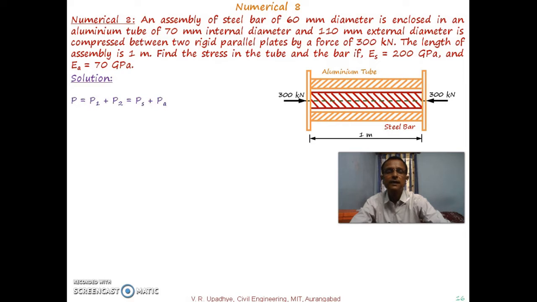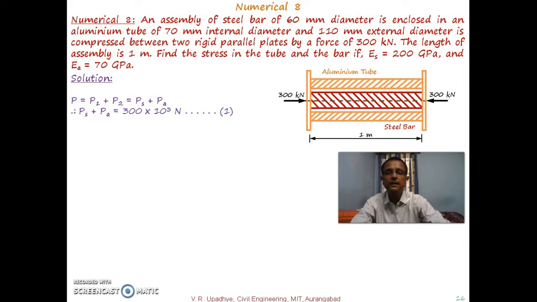What we wrote in the earlier discussion was P is equal to P1 plus P2 plus P3 and so on. Here we have two different materials, steel and aluminium, so P is equal to PS plus PA. The force taken up by steel plus the force taken up by aluminium together is the total force applied, which is given as 300 kN.